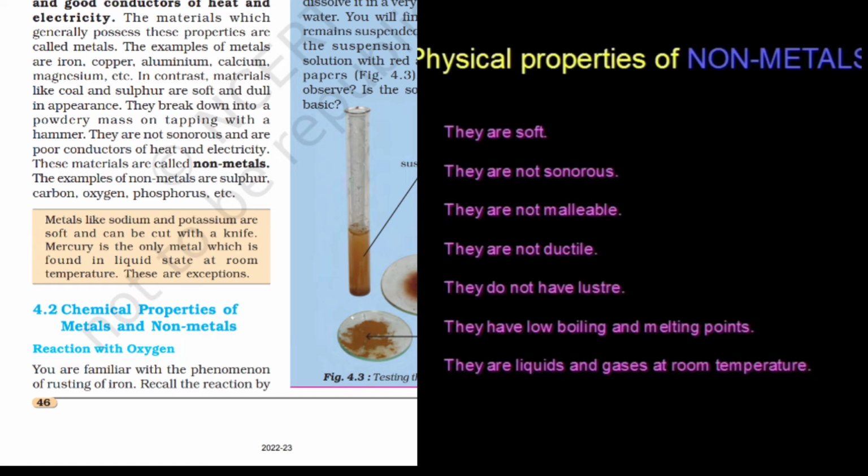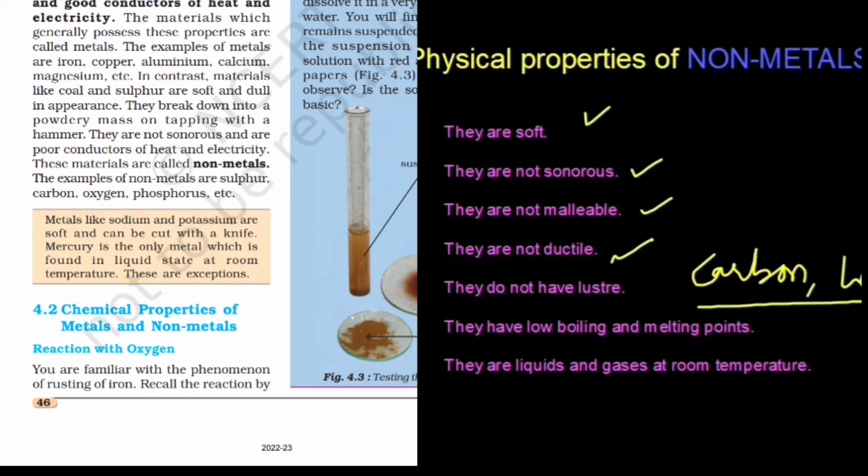Physical properties of non-metals: they are just opposite of metals. They are soft, they are not sonorous, means they do not produce any sound. Then they are non-malleable. Non-malleable means they will not get converted into a sheet, neither a sheet nor a wire. Then they do not have a luster.